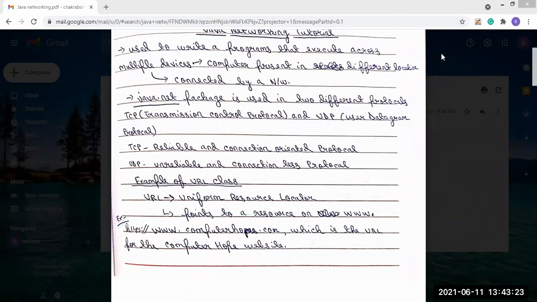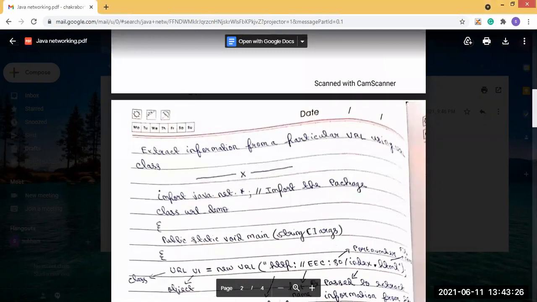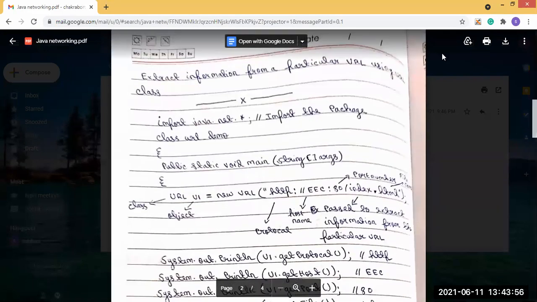So let's first do a URL class. What will the URL class do? It will extract the information from a particular URL using the URL class. So that means URL class is basically used in Java to extract the information from a particular URL. Let's say we are doing a program.